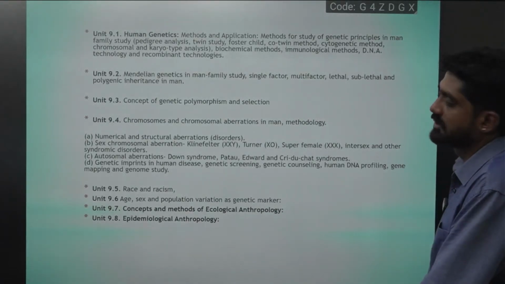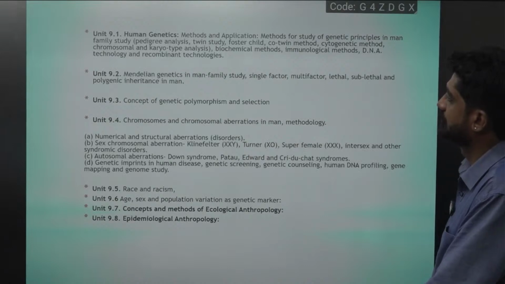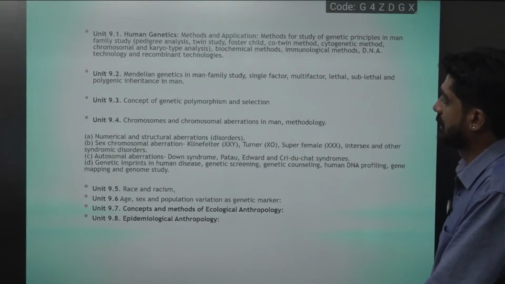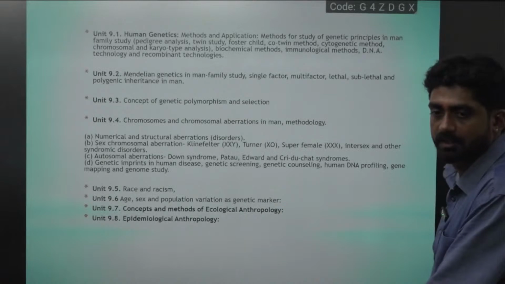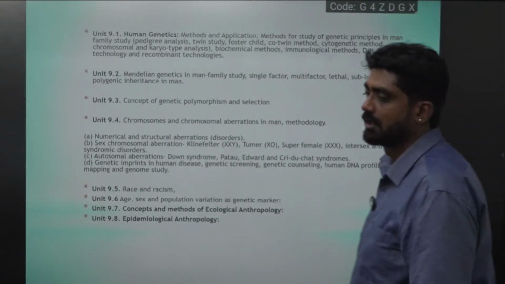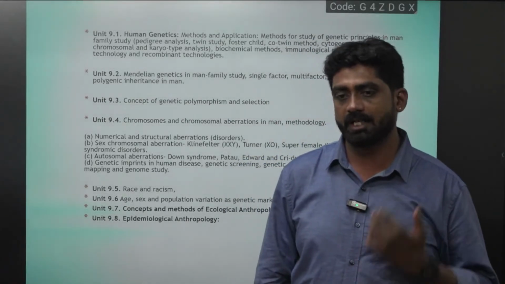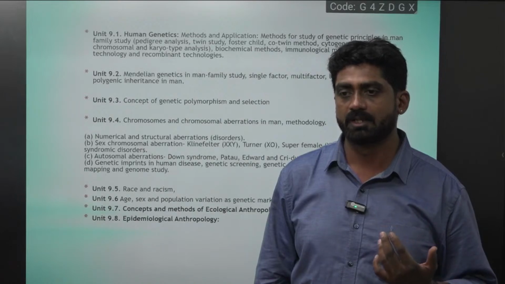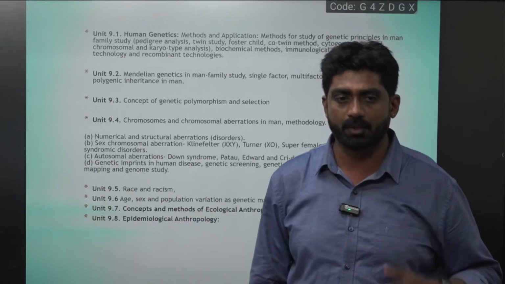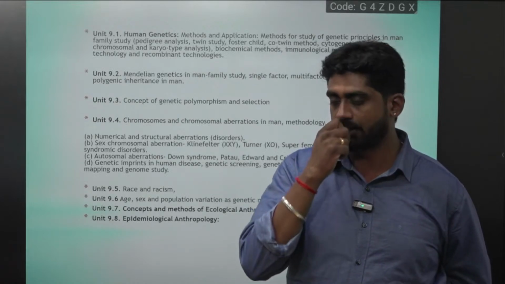And this part, obviously, you'll go to the molecular level, the genetics part: genetics, chromosomes, aberrations. Usually they say that one of the reasons why abnormal children are born is that once the age of the woman crosses a particular age, the probability of abnormal children will be more. Because, listen, one important point,